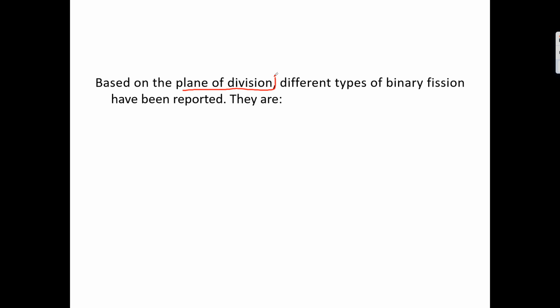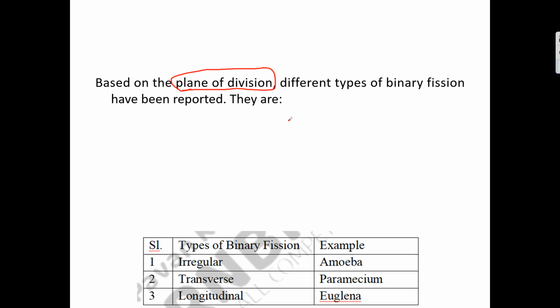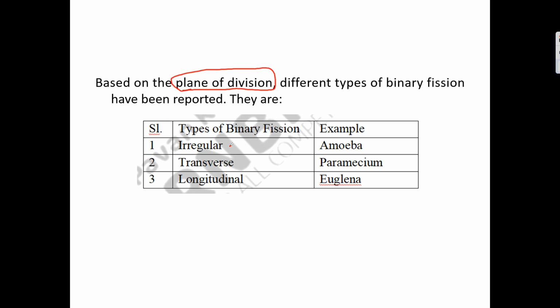Based on the plane of division, binary fission is classified into 3 different types. In case of amoeba, it is irregular. Suppose if this is the amoeba, the division may happen along the x-axis, y-axis, or any axis. Whereas in case of paramecium, it will happen transverse, along the x-axis.